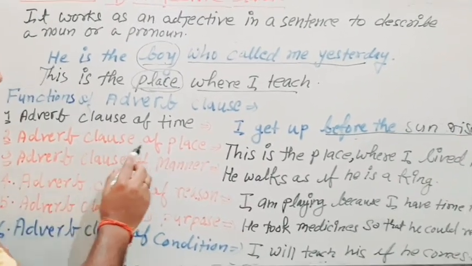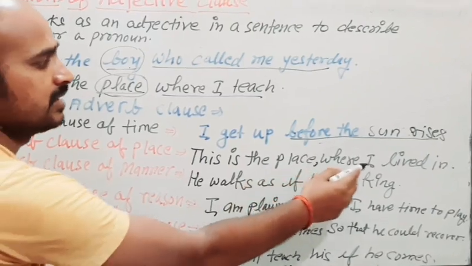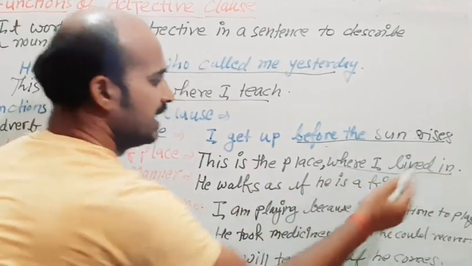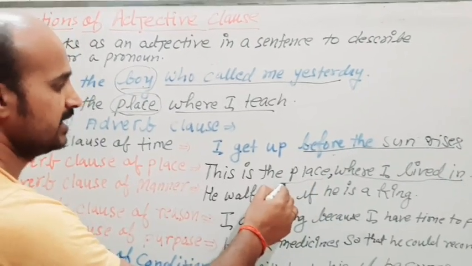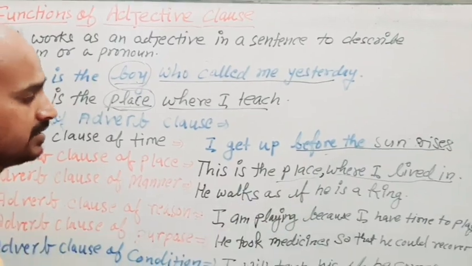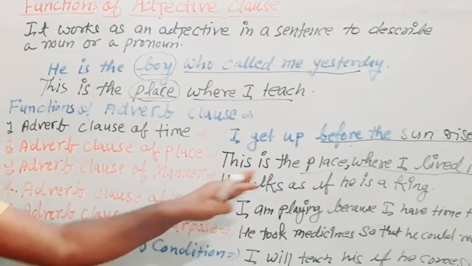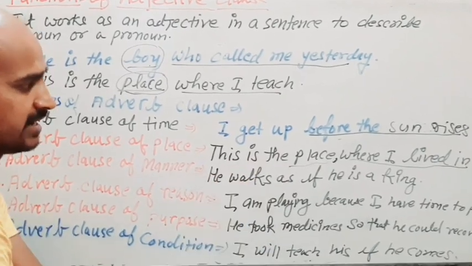Now adverb clause of place. Just see, this is the place where I live. This is a clause and it is coming here to describe this place. Okay, this is the place where I lived in. You just see, in noun clause also I have written this kind of sentence.